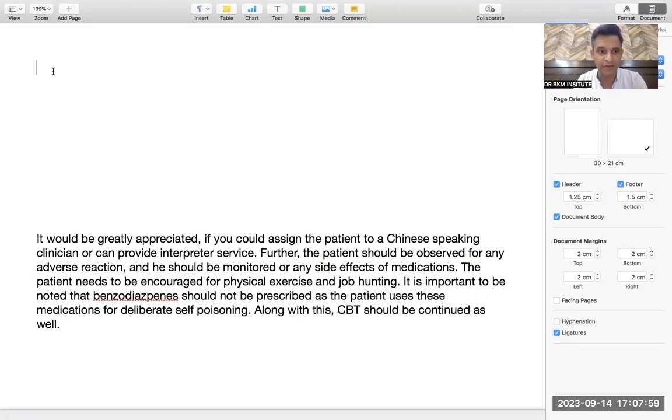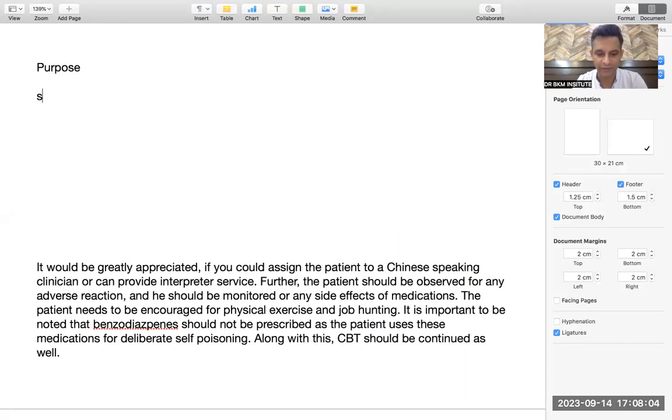So the first paragraph is the purpose, which we will write later on. The second paragraph is social history. So I'm writing the social history, Mr. Zhang. That is important, so I am selecting data according to this. Over here, it is given Chinese speaking clinician.